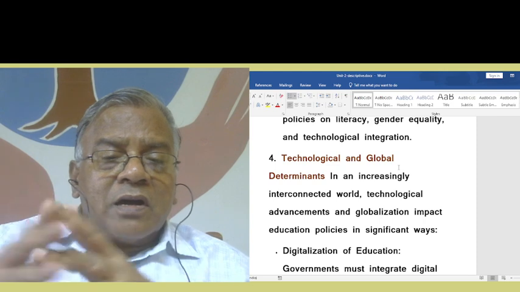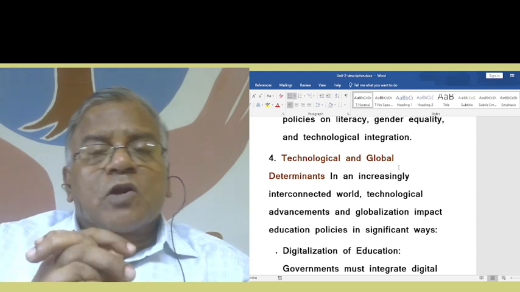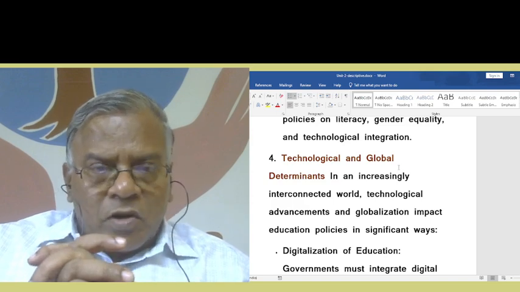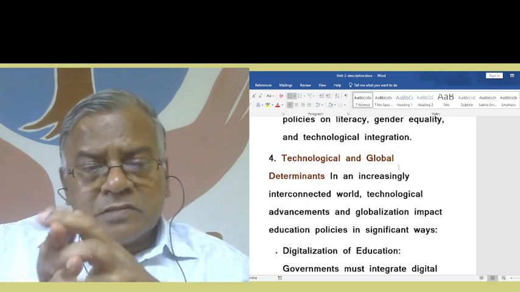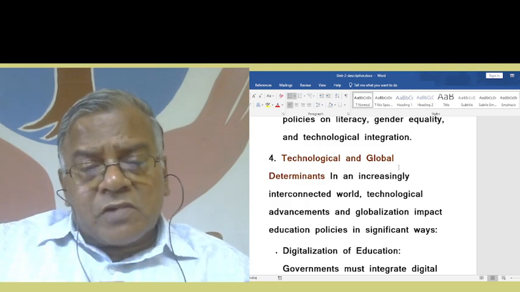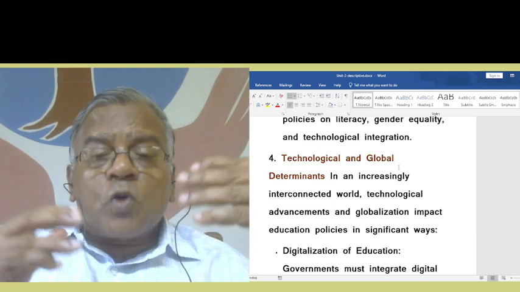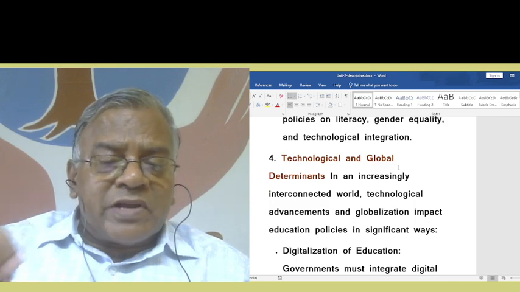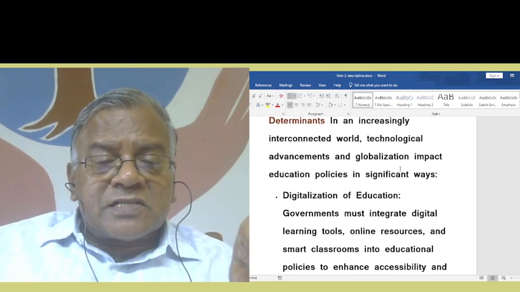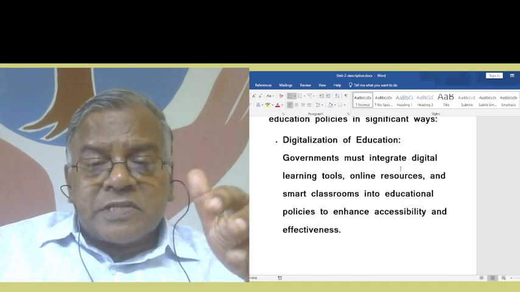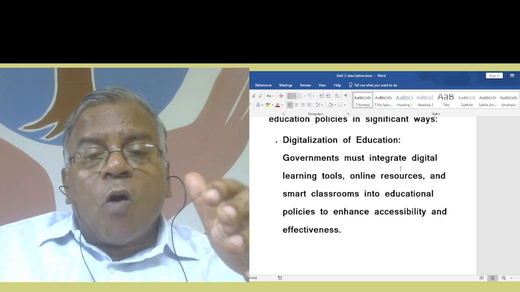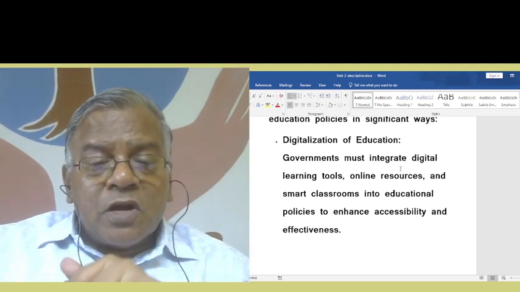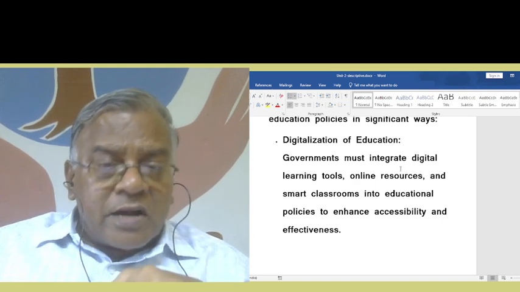Then another type of determinant will be technological and global determinants in formulating educational policy. In an increasingly interconnected world, technological advancements and globalization impact education policies in very important ways. Digitalization of education. Governments must integrate digital learning tools, online resources, and smart classrooms into educational policies to enhance accessibility and effectiveness.